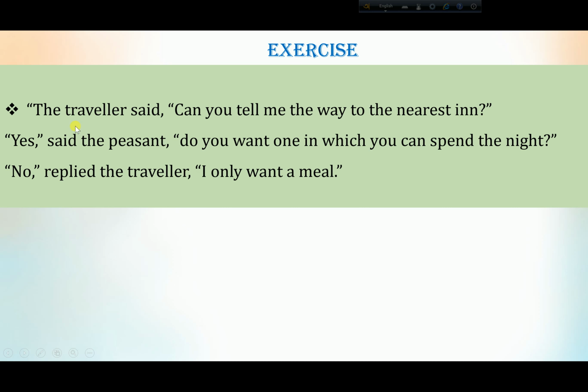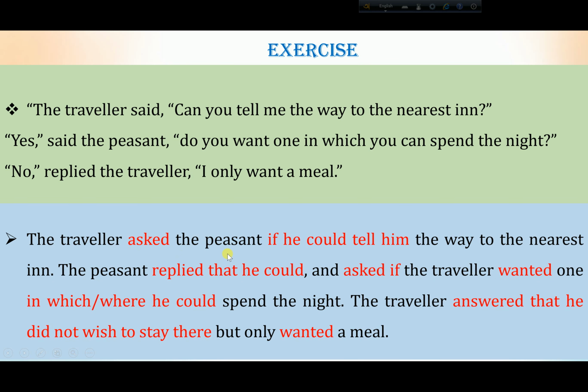Very easy, okay? The traveler asked whom? The traveler asked the peasant if he could tell him the way to the nearest inn. Okay? The peasant replied that he could. Why could? Because in the previous sentence it was can. Can you tell me? Okay? If he could tell him, so that's why he could. Okay? And asked if he wanted, he means the traveler wanted, one in which, or you can say where, he could spend the night.